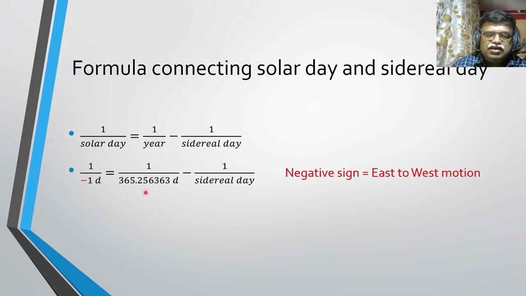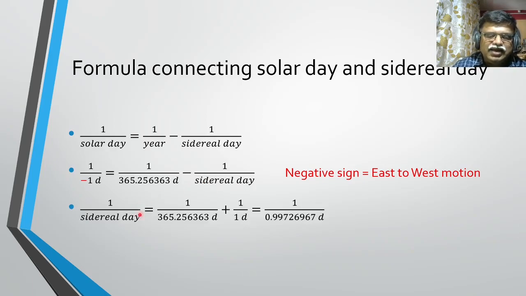The year, the motion is revolution, which is from west to east, and therefore it is 365.25633 with positive sign. The sidereal day is the relative motion observed with respect to stars, due to the spin motion. Again the spin is from west to east, and that motion we have to find out.